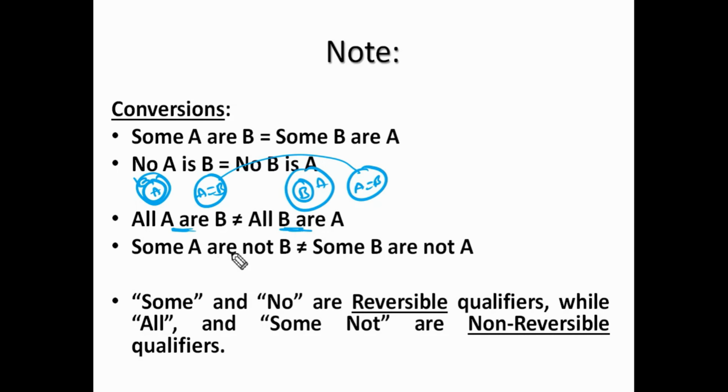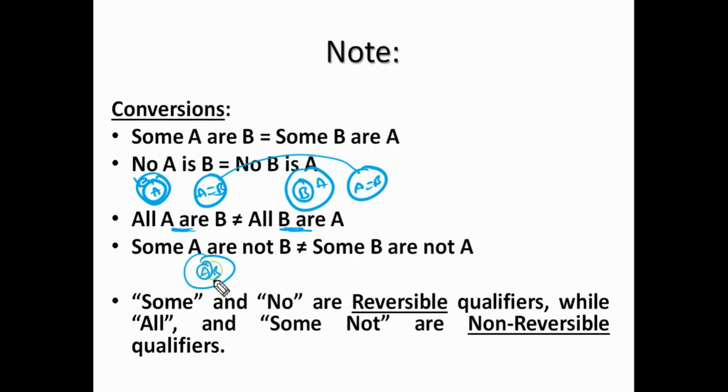Next, some A's are not B's and some B's are not A's. You try this one: draw the Venn diagram for this one and draw the Venn diagram for this one also. If all are matching, then we can say these two statements are equal. If they are not matching, then we cannot say these two are equal. So they will not match. So we'll get again the same problem with this diagram only.